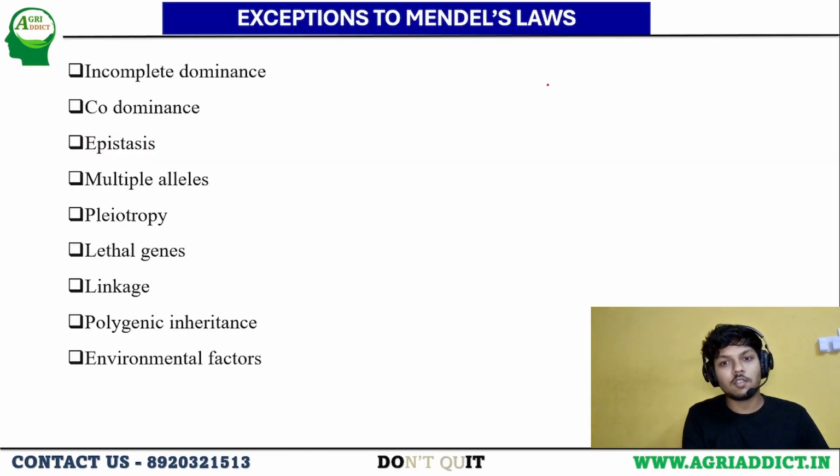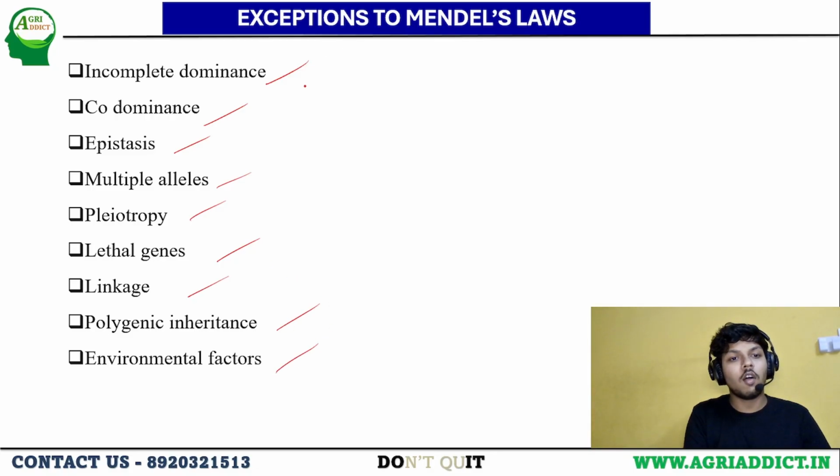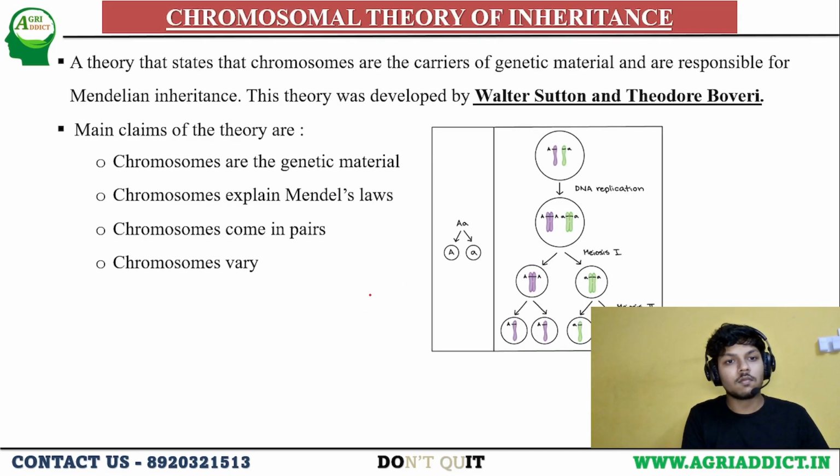These are the exceptions to Mendel's laws. These we will discuss in the further slides and further parts. They are incomplete dominance, codominance, epistasis, multiple alleles, pleiotropy, lethal genes, linkage, polygenic inheritance, and environmental factors. All these things we will be discussing in the further slides. Chromosomal theory of inheritance. Chromosomal theory of inheritance was developed by Walter Sutton and Theodor Boveri.